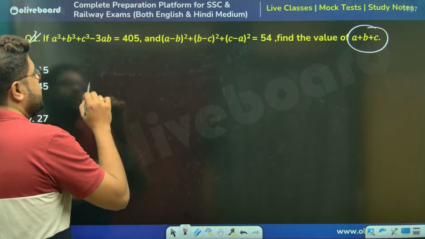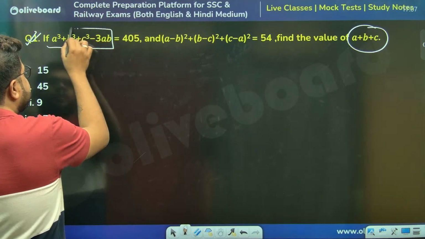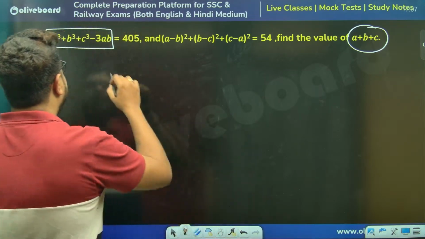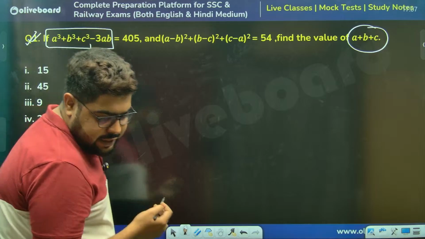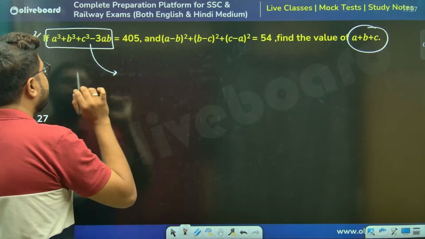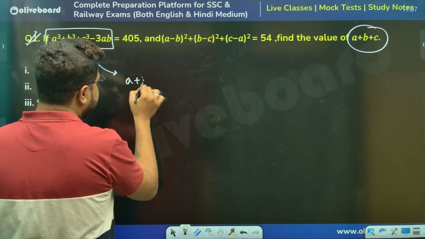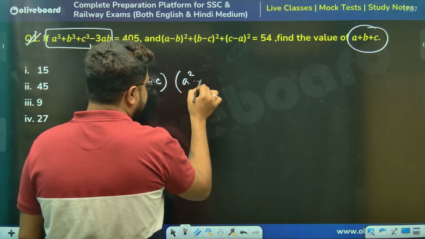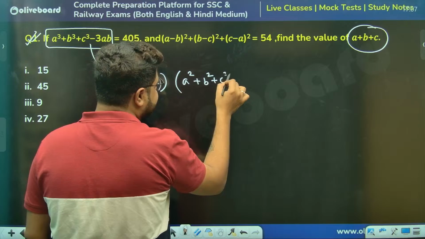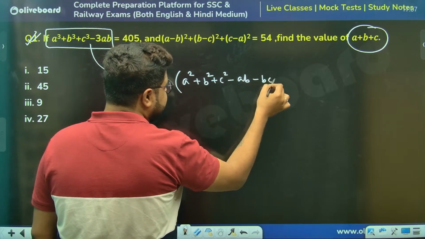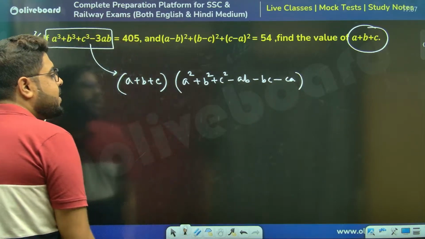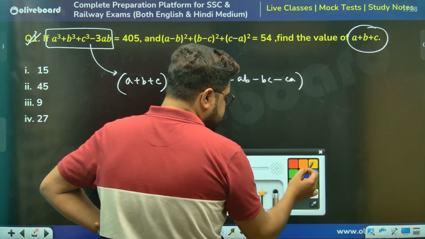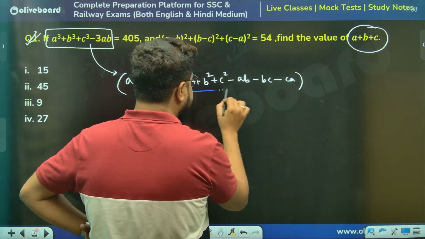Now, a cube plus b cube plus c cube minus 3abc. I have told you guys this formula: a plus b plus c into a square plus b square plus c square minus ab minus bc minus ca.